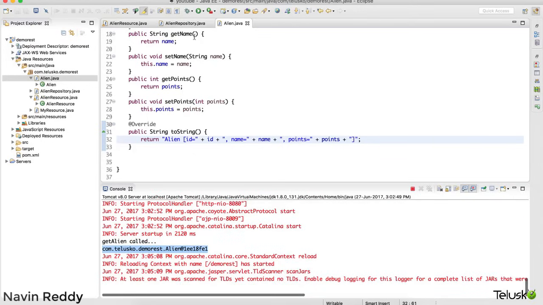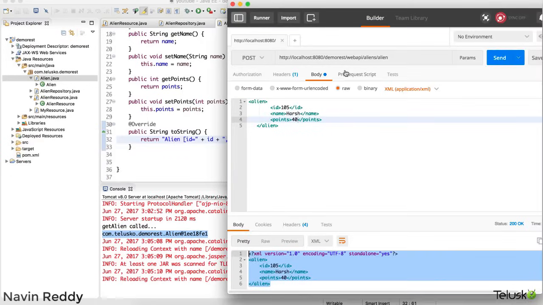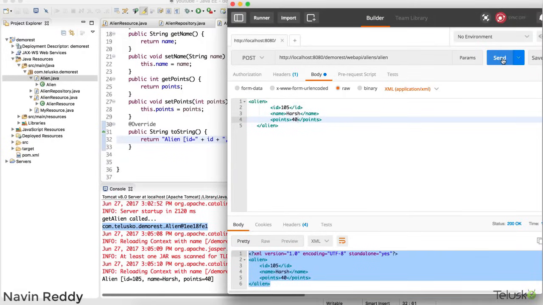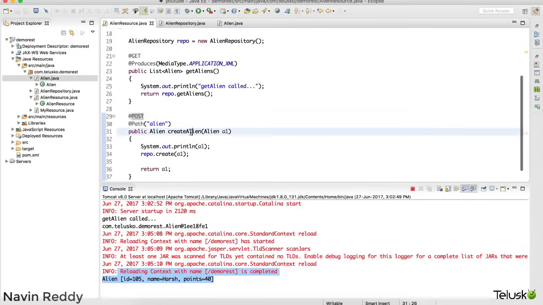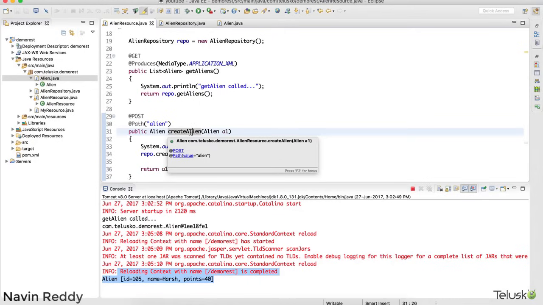First of all, you have to rerun the code. It's already done. Let's go to Postman once again and click on send now. You can see we got our data, which is coming from the client. Again, you can write JDBC code here and save this data in a database. The important thing is now you know how to send a POST request.